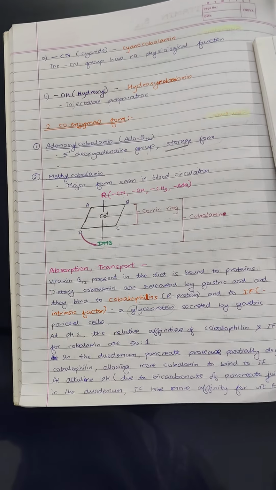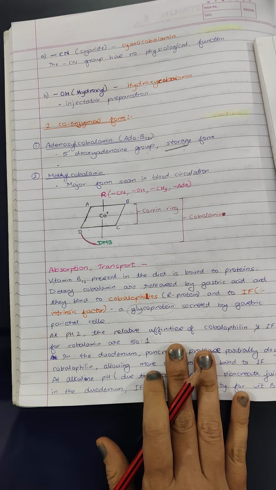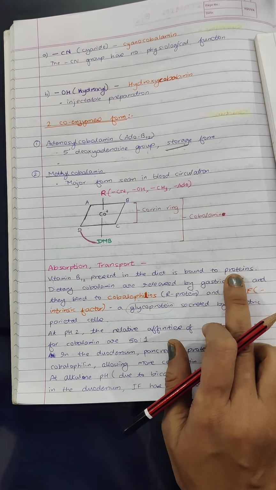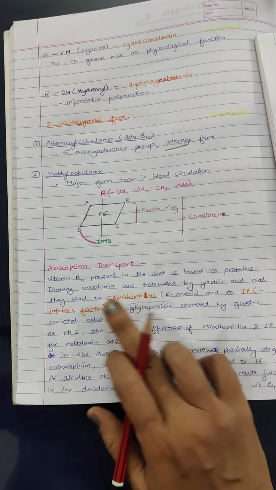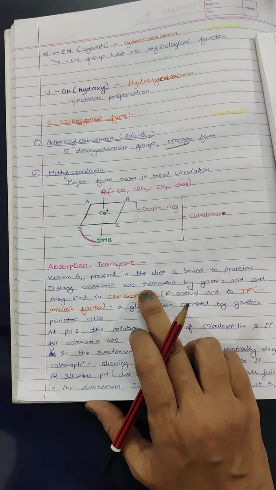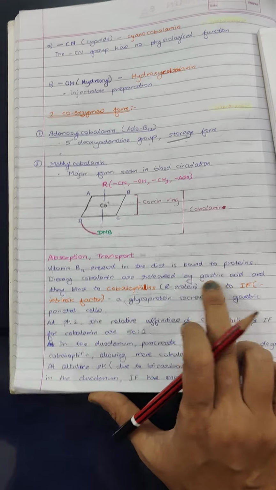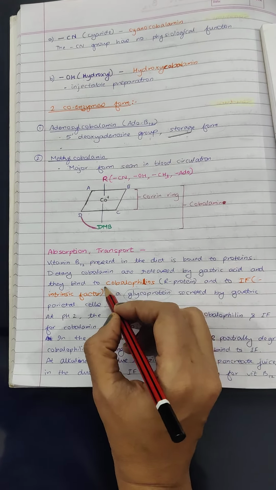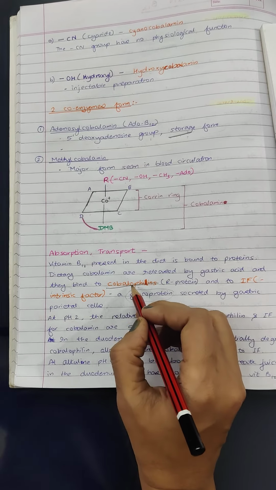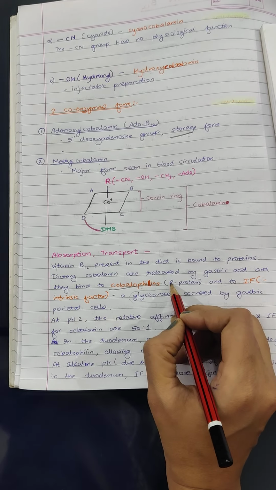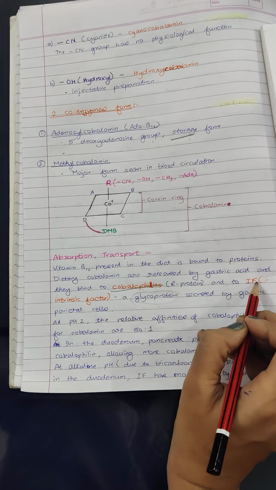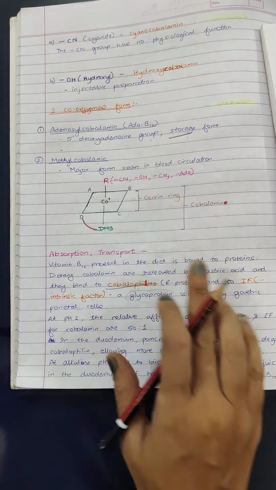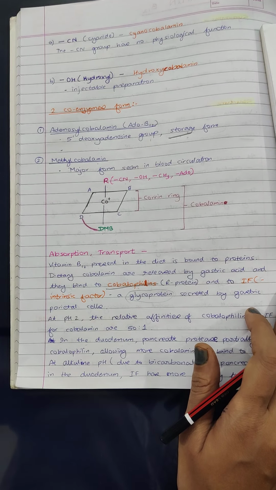Now coming to absorption and transport of the vitamin. What happens? Vitamin B12 present in our diet is bound to proteins. So the dietary cobalamin is released from the proteins by the gastric acid and binds to cobalophilins, which are also known as R proteins, and to intrinsic factor. Vitamin B12 is also known as the extrinsic factor of Castle.